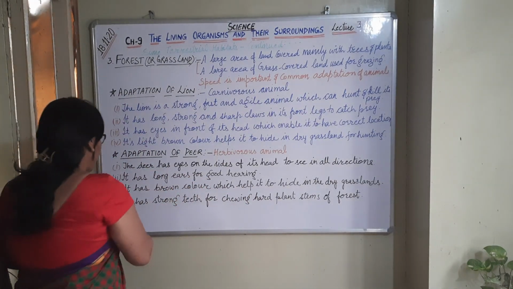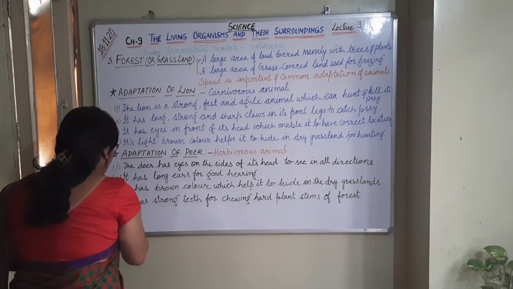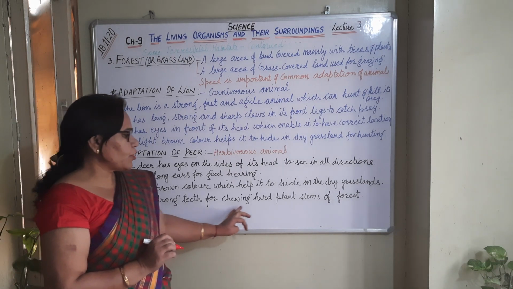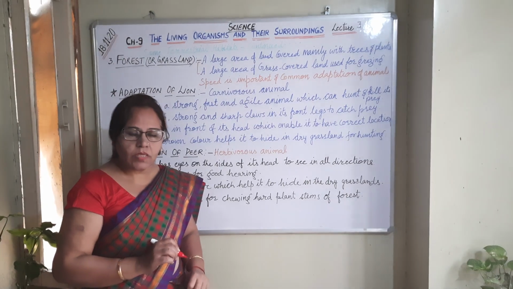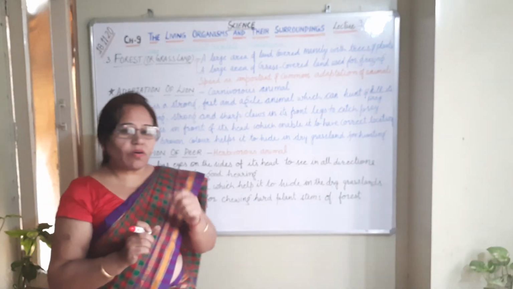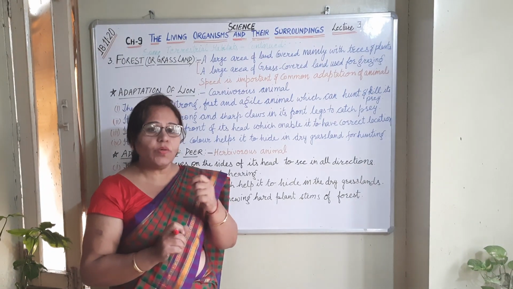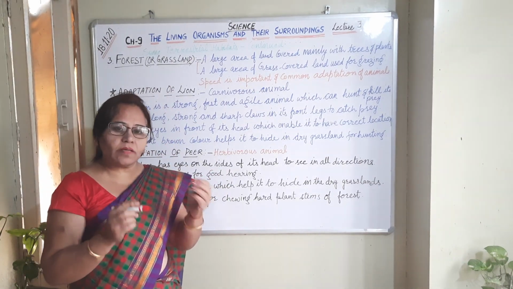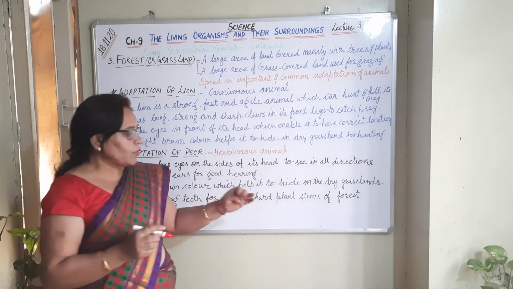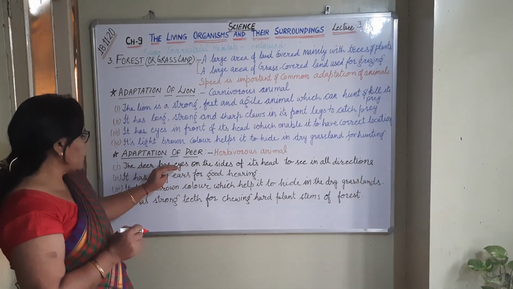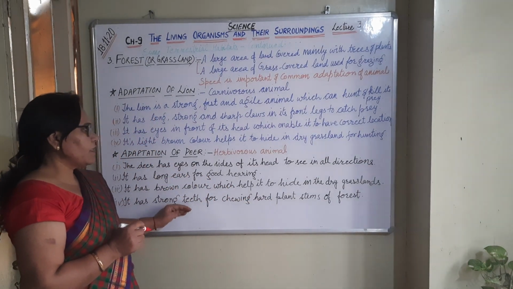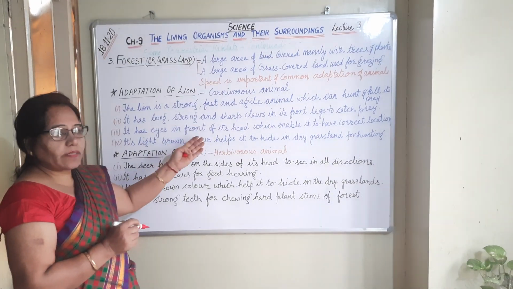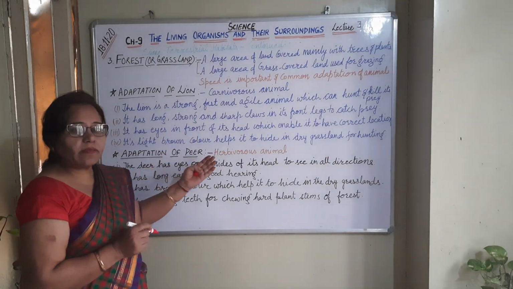The next adaptive feature is that it has strong teeth for chewing hard plant stems. The teeth are very strong and broad, which helps in chewing the hard stems and other parts of plants. So in this way we have learned about the adaptive features of the deer as well as the lion, for better understanding.